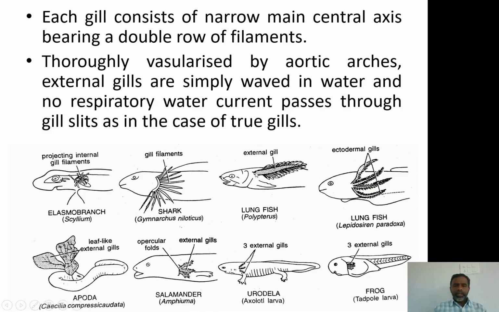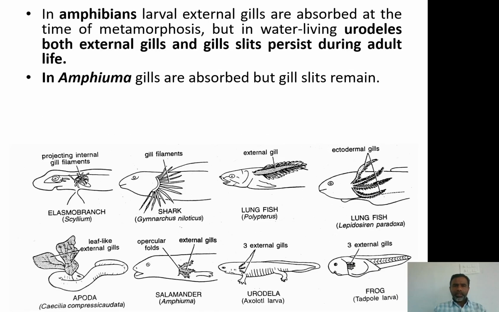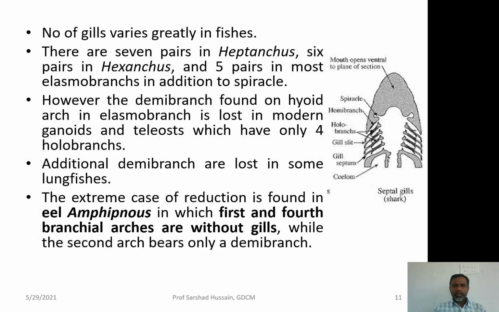Moreover, in respiration with the help of the internal gills, I will just take you back for a moment. What happens basically is that the water is taken from the mouth to the inside, and then it is expelled out from these gill slits. When the water is coming and going, it is bathing every gill filament and every gill present over there. As a result, exchange of gases takes place. So, here the water is taken inside the mouth, then into the cavity of the pharynx, then given out from these gill slits.